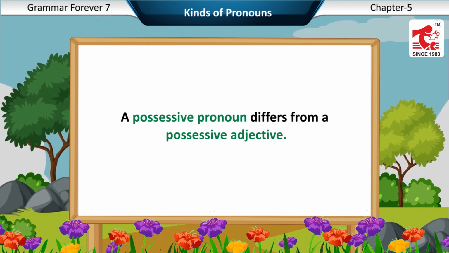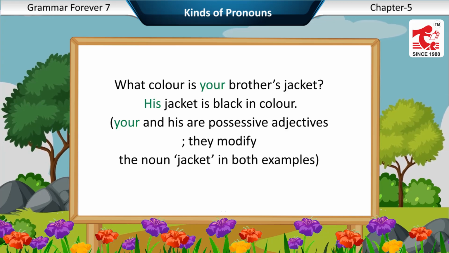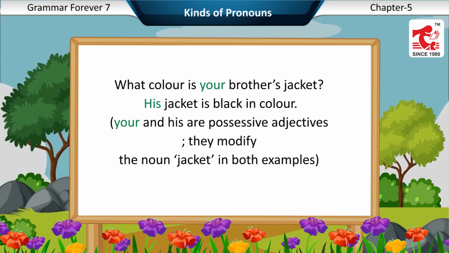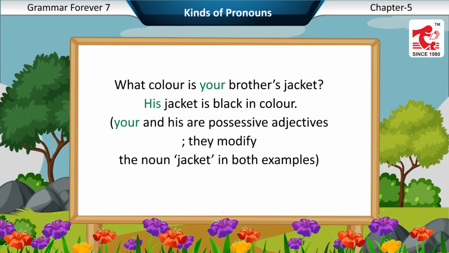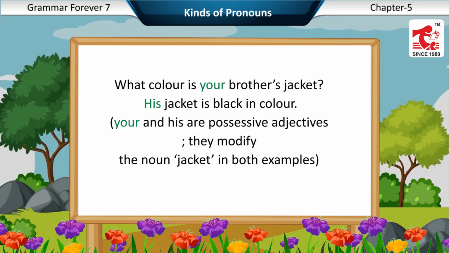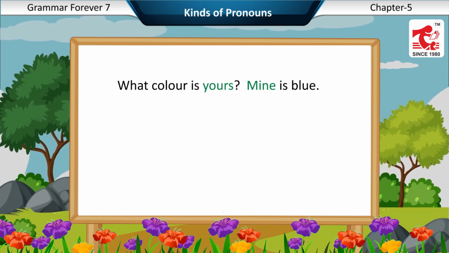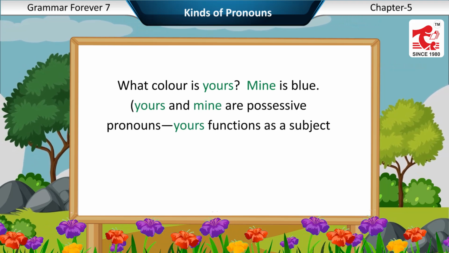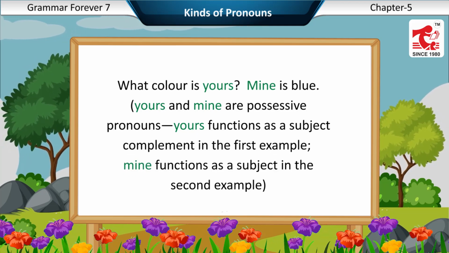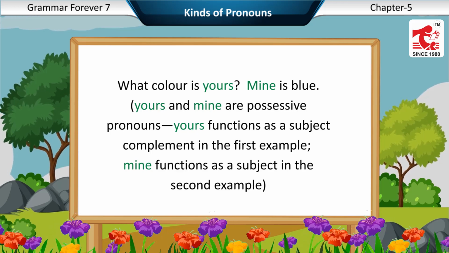A possessive pronoun differs from a possessive adjective. Examples. What color is your brother's jacket? His jacket is black in color. Yours and his are possessive adjectives. They modify the noun jacket in both examples. What color is yours? Mine is blue. Yours and mine are possessive pronouns. Yours functions as a subject complement in the first example. Mine functions as a subject in the second example.